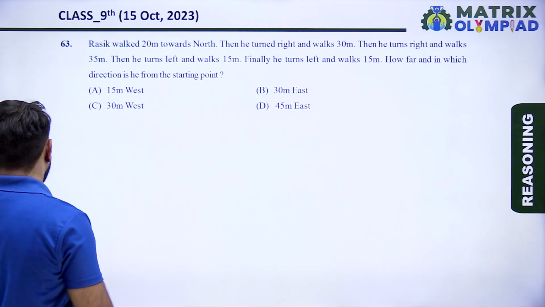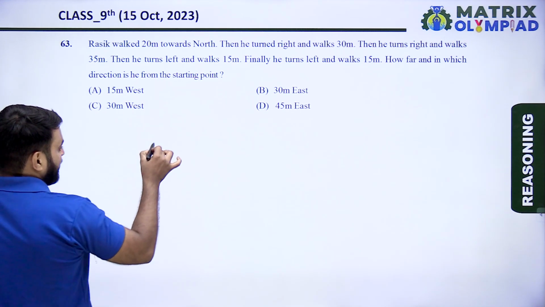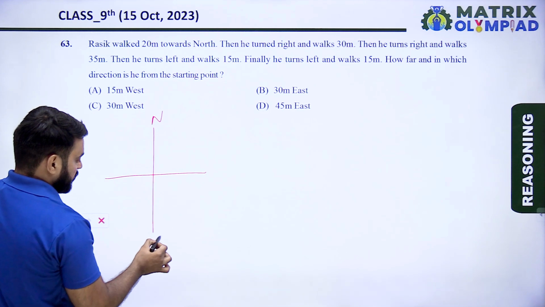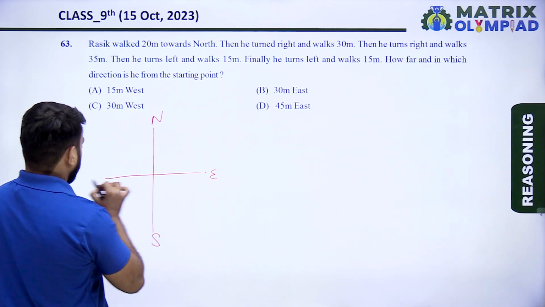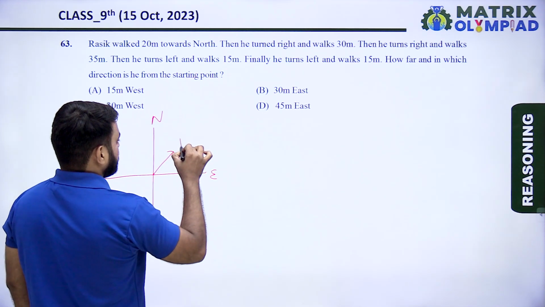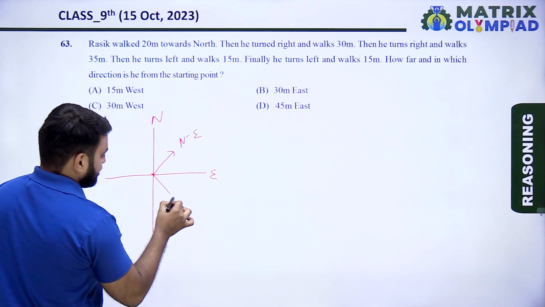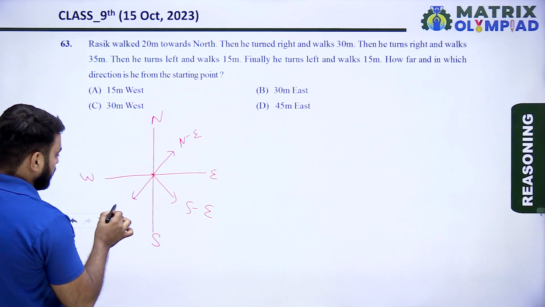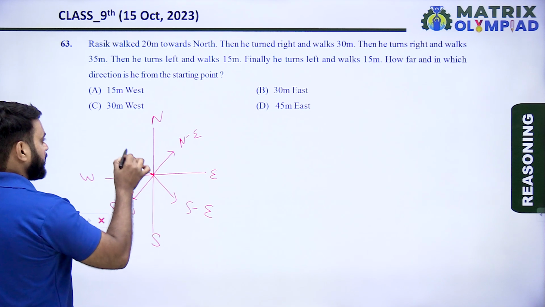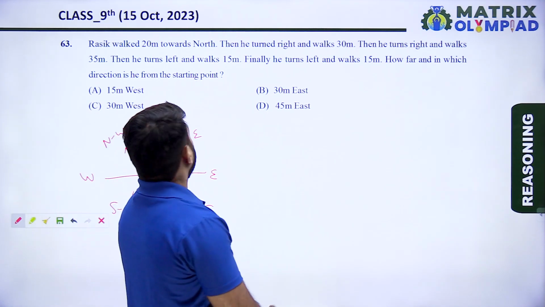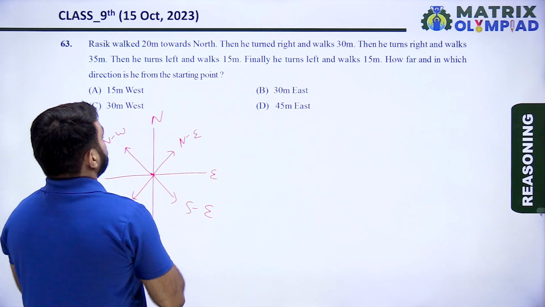Before starting this question, we should know that there are 4 types of direction. One is north, south, east and west. And 4 cardinal direction. One is northeast, other one is southeast, other one is southwest, and last one is northwest. According to question, Rasik walked 20 meter towards north.